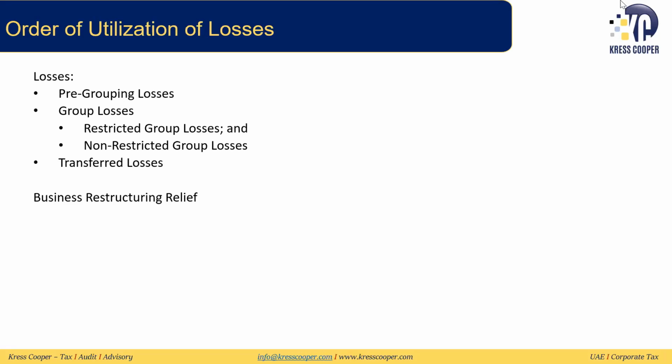First we will utilize the restricted group losses. So in our example, the losses incurred when ABC was part of the tax group would be utilized first, and here we need to see the income of ABC. Then we will look at the non-restricted group losses, and after that the transferred losses and then the business restructuring losses. So this is the order of utilization.